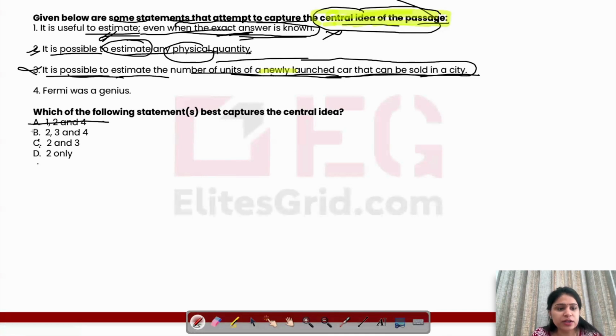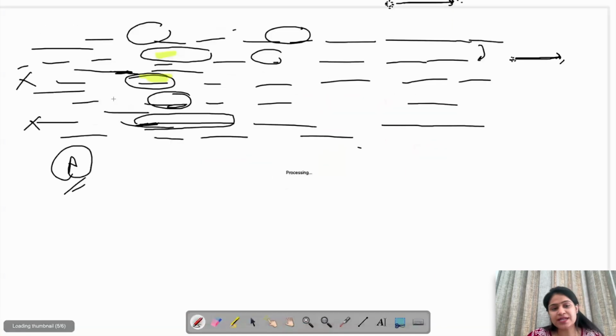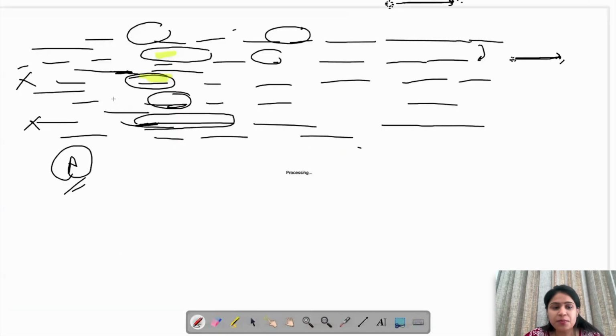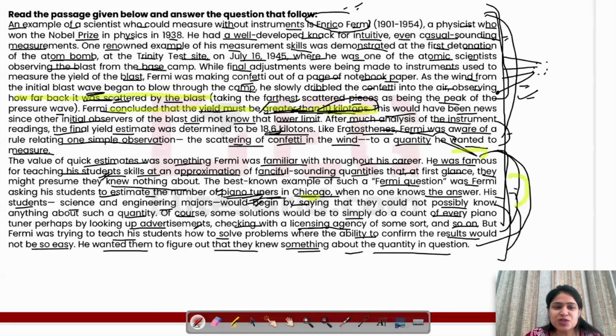Fermi, so we can eliminate 3 also. This option also has 3. This also has 3. So it's over actually. We are left with only one option, but let's check statement 4 also. Fermi was a genius. See, yes, the passage somewhere gives you an example of how Fermi was able to calculate. But that is not the main thing. We are not talking in the whole passage only about Fermi, that he is the best, he's a genius.